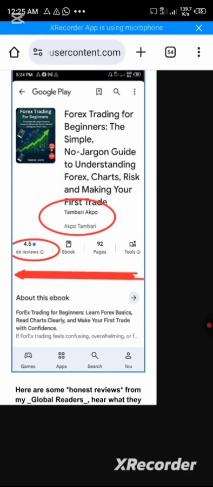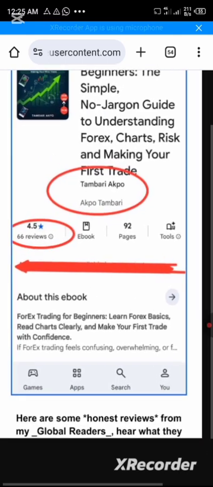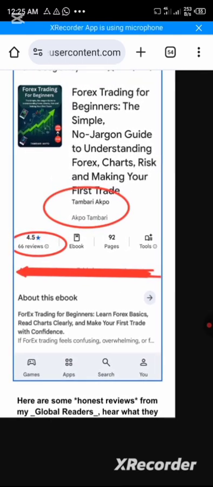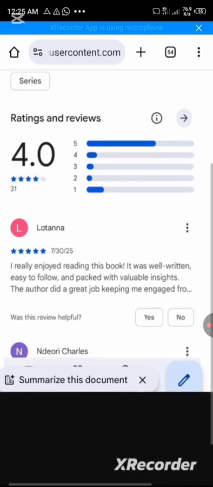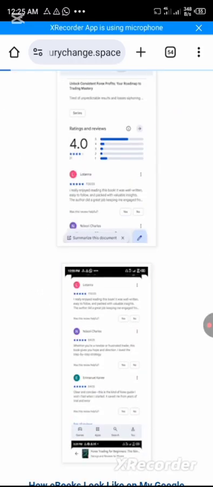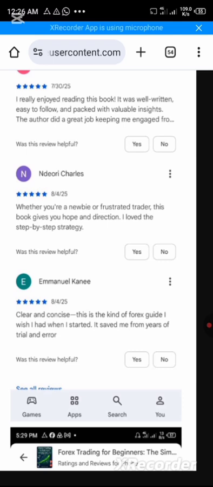My name is circled there with some ratings, 4.5 stars and 60 something reviews. If you can see, 66 reviews. So if I'm not offering value to even my global readers, I cannot get some of these 4.5 stars. I can also get reviews. Let's see some reviews they gave. As you can see, this shows that I'm actually doing what I'm offering to the public. I'm not saying what I'm not doing.